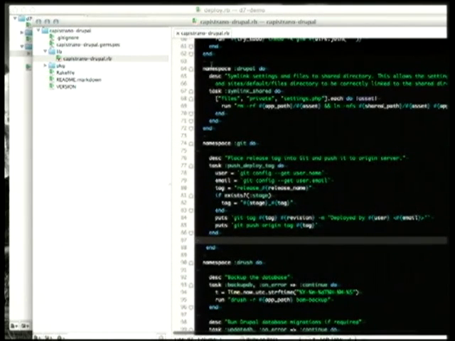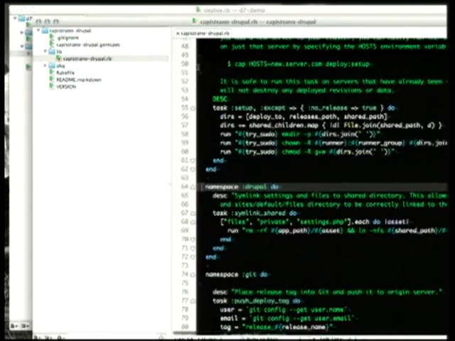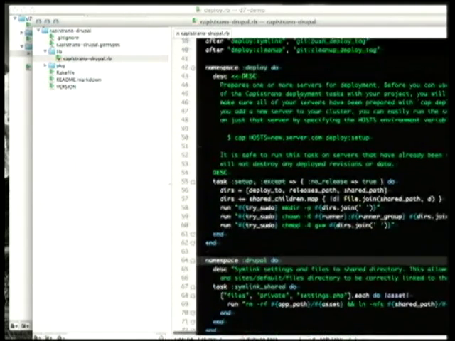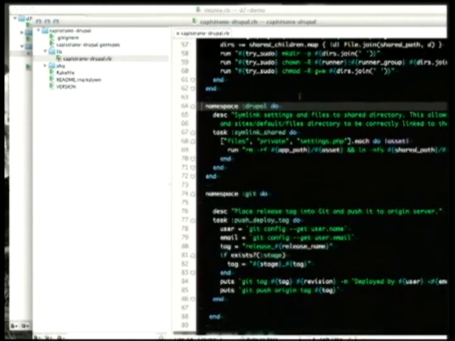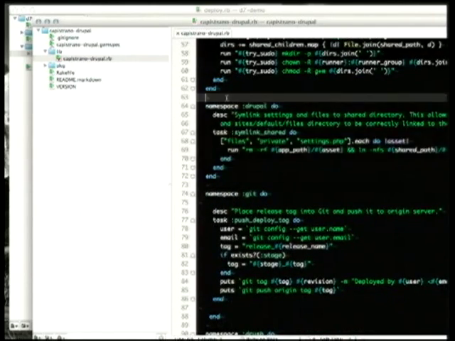Okay, I'll just make that a bit bigger. So that's the code that creates the symlinks to the files directories. It's basically just saying, for each of those, create that symlink in that directory, and that's it. The source for this is on GitHub, and the Ruby gem you can just download from rubygems.org. Feel free to submit patches.